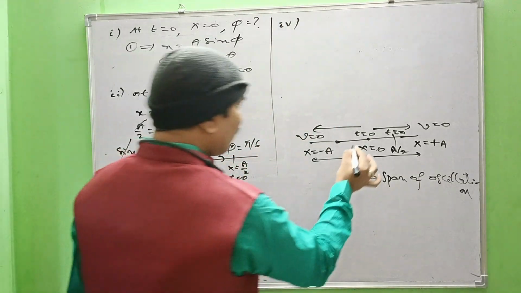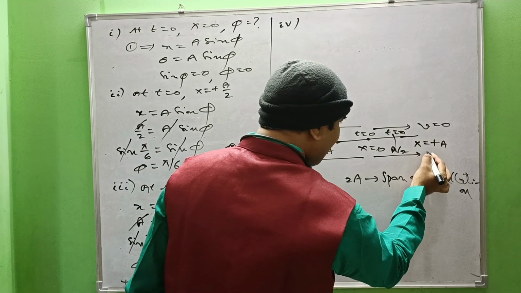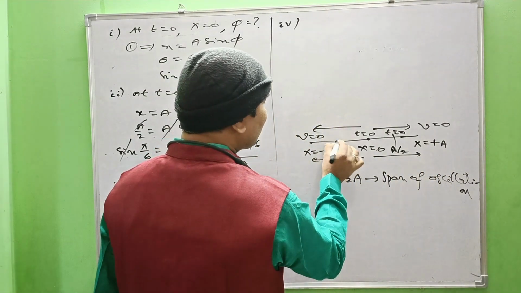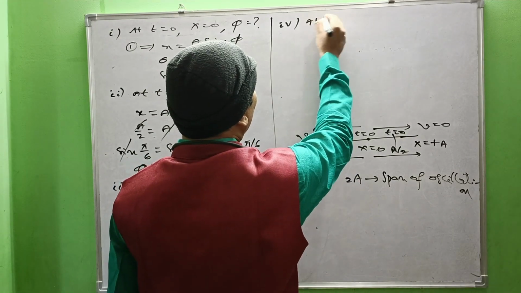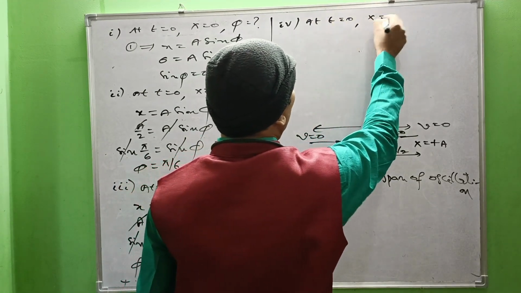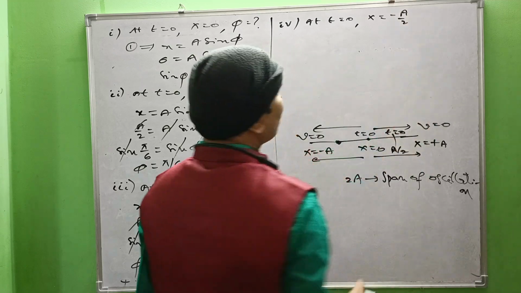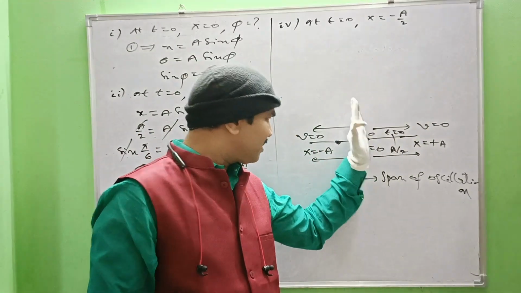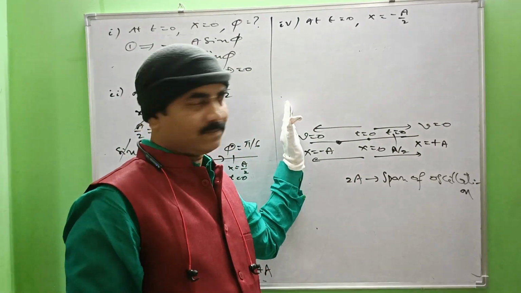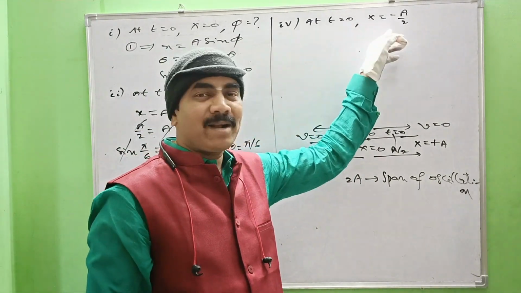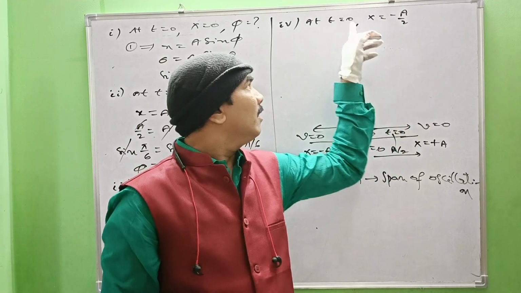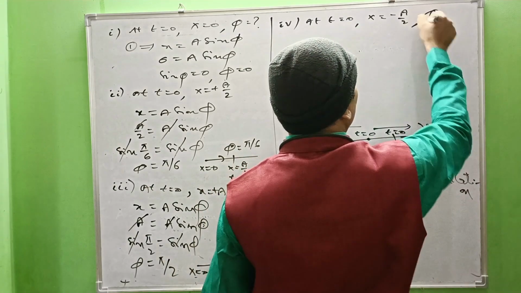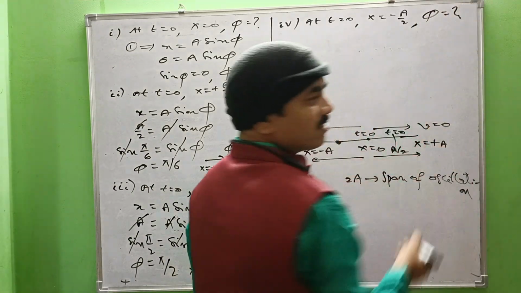Suppose it moves rightwards and retraces like that and reaches leftwards. Suppose at t equal to 0, x equal to minus a by 2 is the position of the particle. That is, it retraces its path and enters the left side from the mean position, and x equal to minus a by 2 is the position of the particle by the time our observation starts. Now, what is the phase angle required for that part of oscillation?